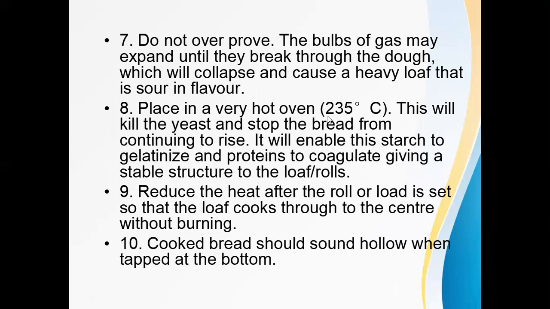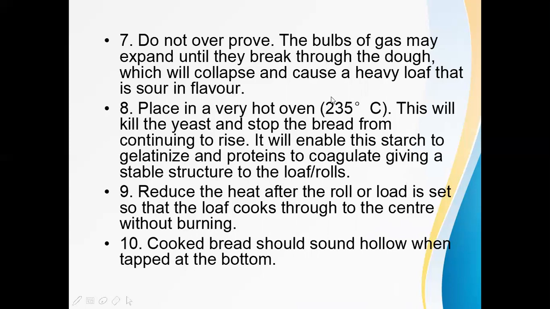Place in a very hot oven. At what temperature do we have to bake this bread? At about 235 degrees centigrade in the oven. This will kill the yeast and stop the bread from continuing to rise. At this temperature, the yeast will definitely be killed and the fermentation will stop. It will enable the starch to gelatinize and proteins to coagulate, giving a stable structure to the loaf or rolls.